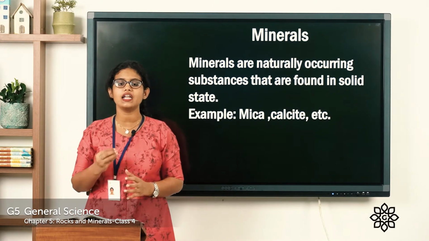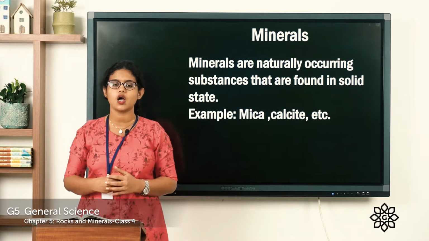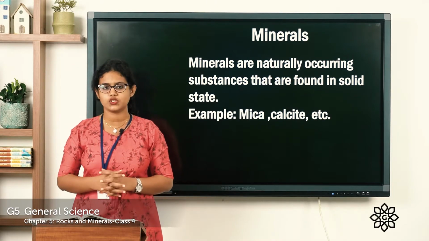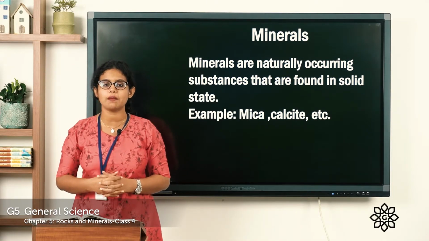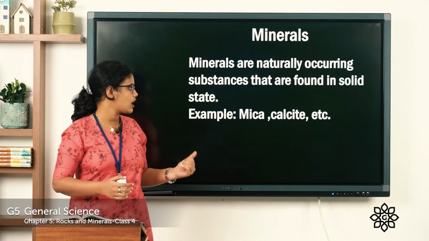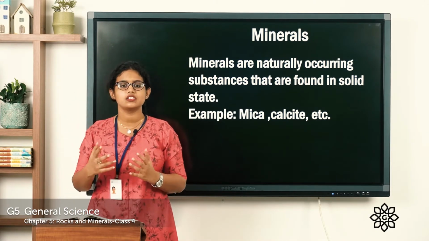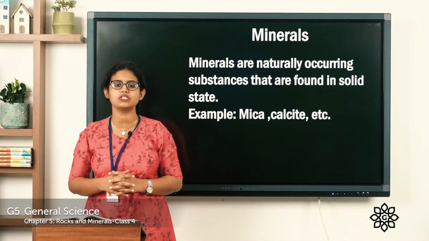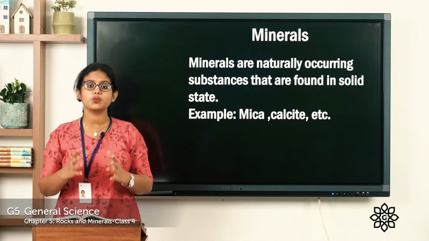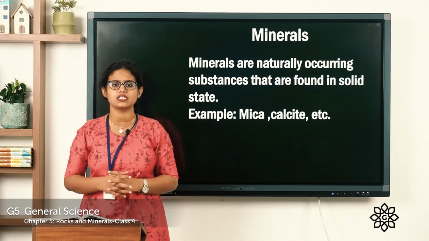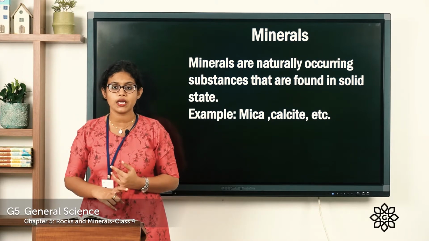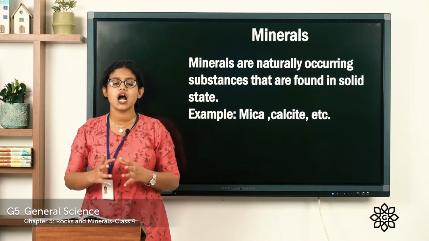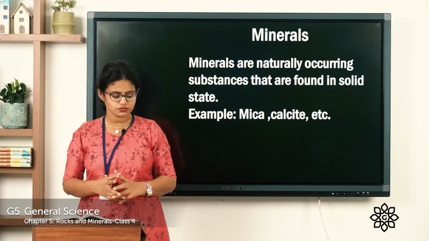There are many examples of minerals like mica, calcite, and talc. We can differentiate all these minerals based on their shape, size, color, hardness, etc.